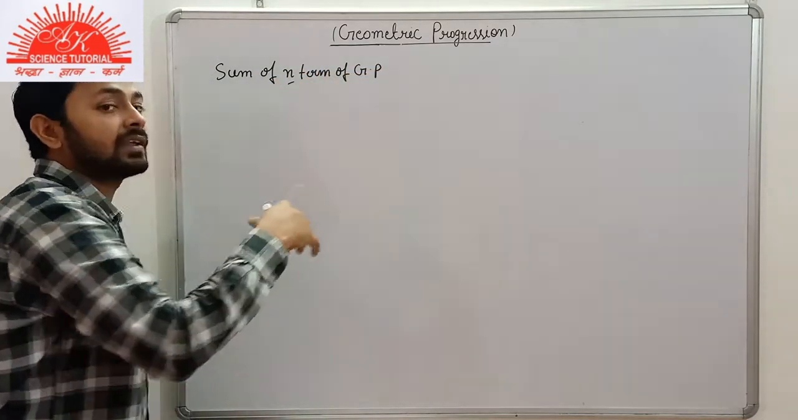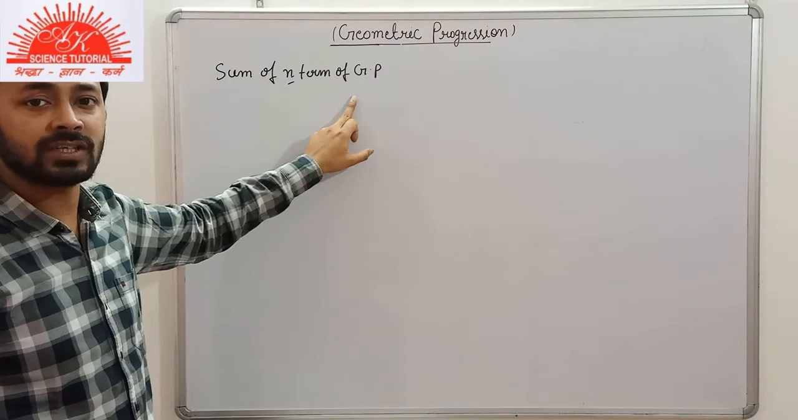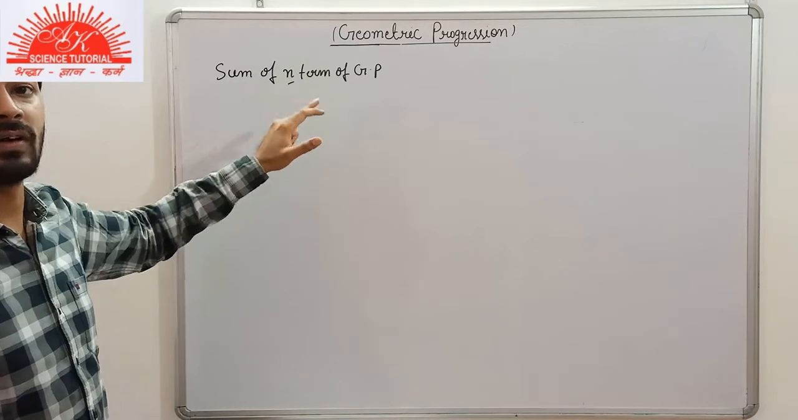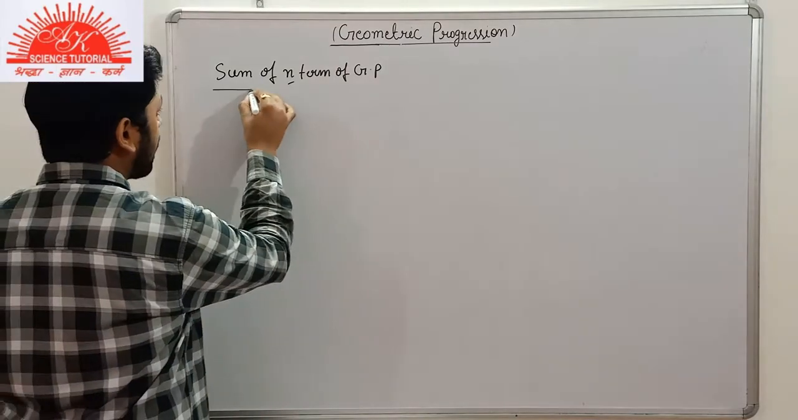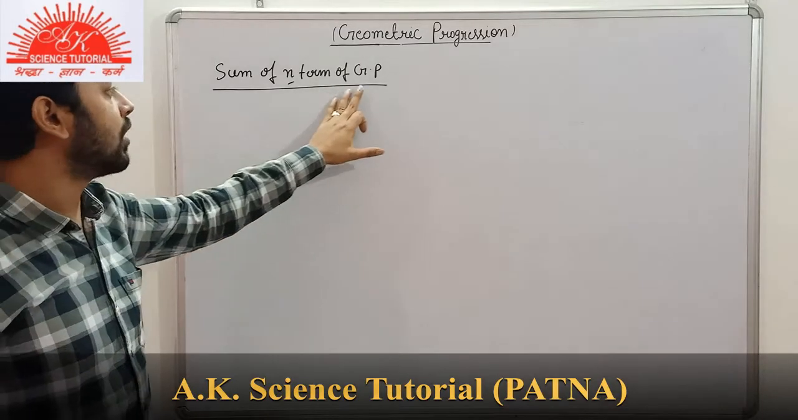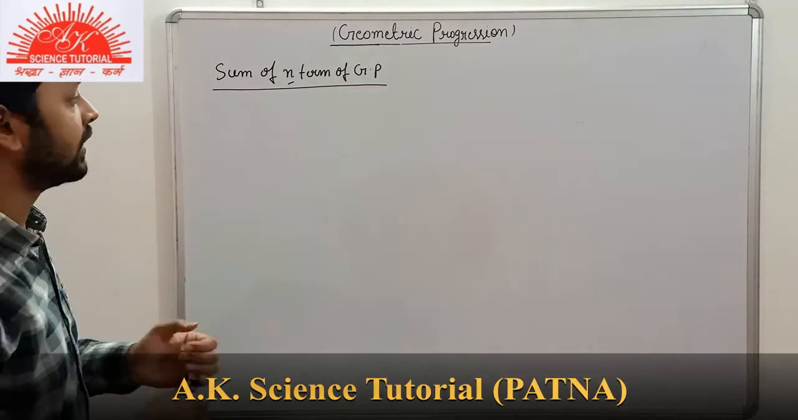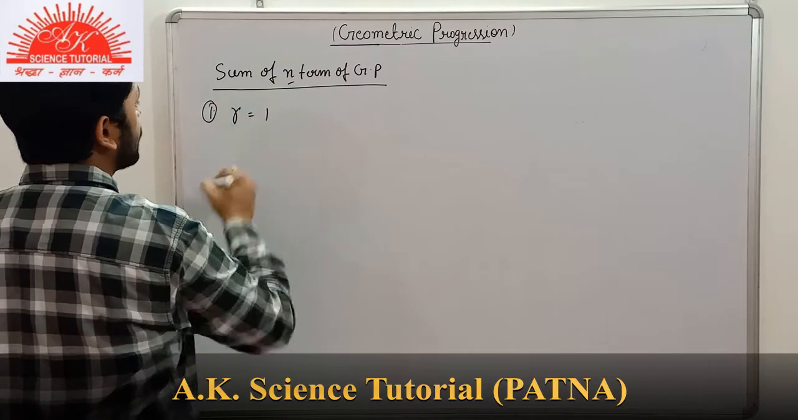N terms means, suppose we are talking about the sum of 2 terms of a GP, 3 terms of a GP, 8 terms of a GP. So n here is the number of terms. So we will find the sum of n terms of a GP. We have given here 3 cases. The first case is when the common ratio is equal to 1.